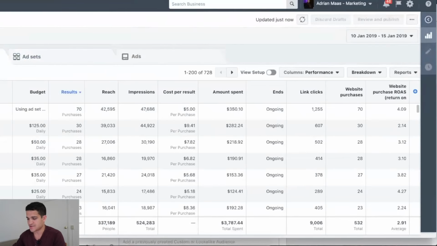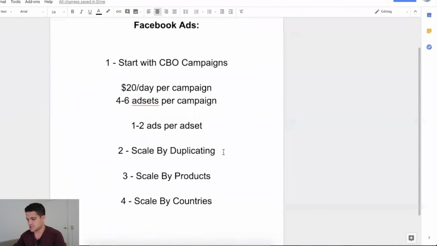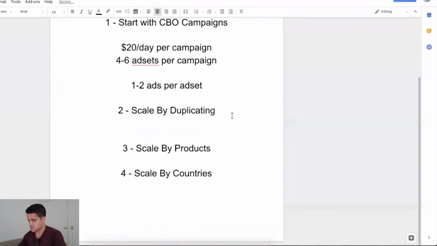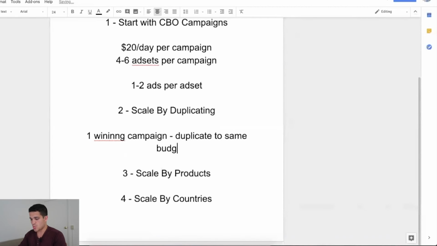Now, you start by doing that, and then you scale by duplicating. So how do you scale a campaign at $20 a day that's working? You don't raise the budget, you duplicate that to scale, right? So you take a campaign that's winning, one winning campaign, and then you duplicate it to the same budget with a slightly different audience.